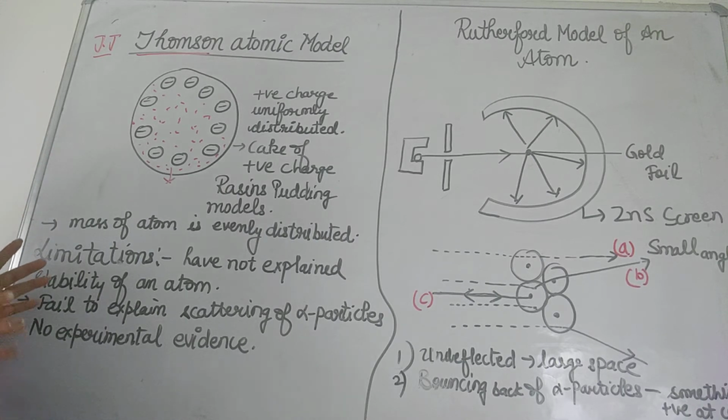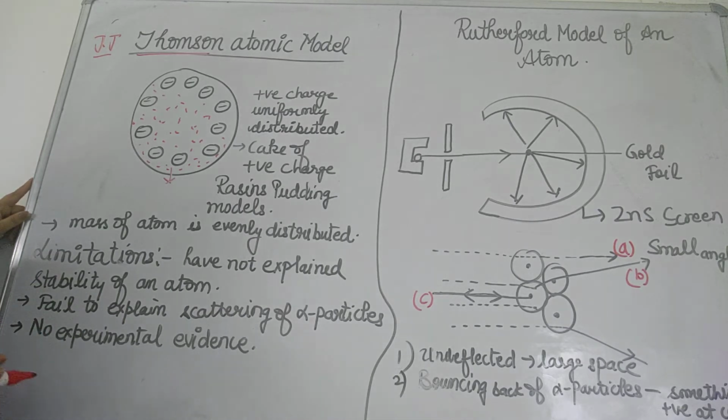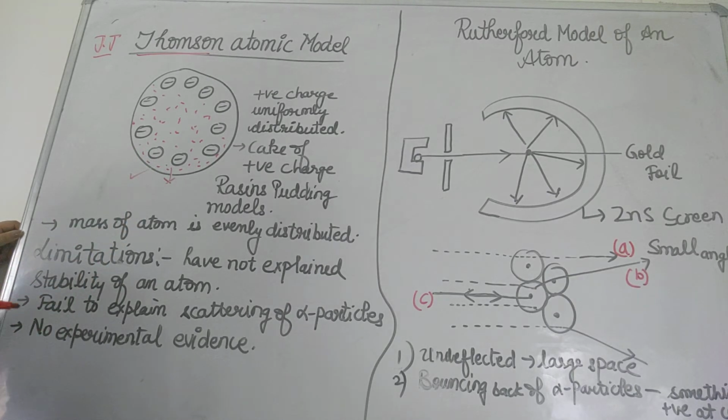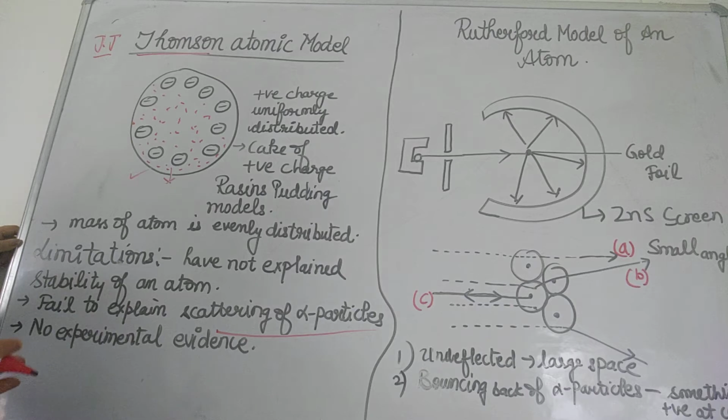But there were many limitations, various experimental results which were not confirmed by J.J. Thomson. Firstly, he has not explained the stability of the atom, how the positive and the negative charge are balancing one another. This was not explained at all. He failed to explain the scattering of the alpha particles. Fine, when alpha particles strike an atom, then what will happen? It has not been explained by him.